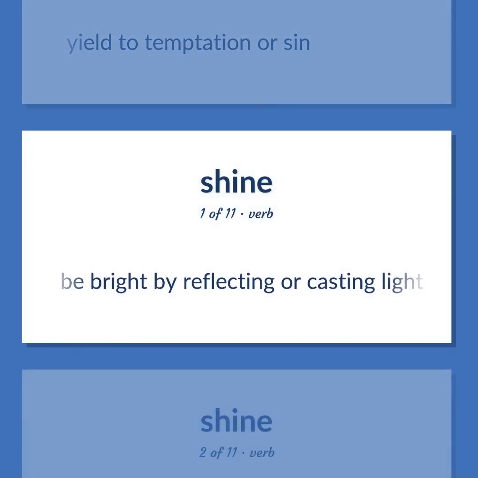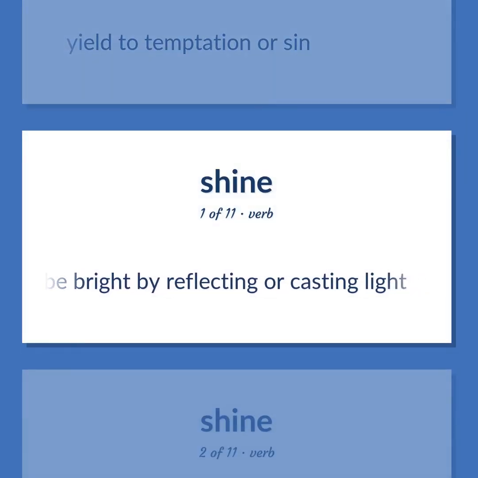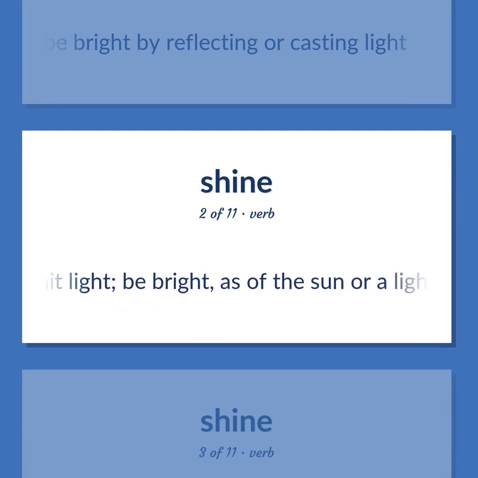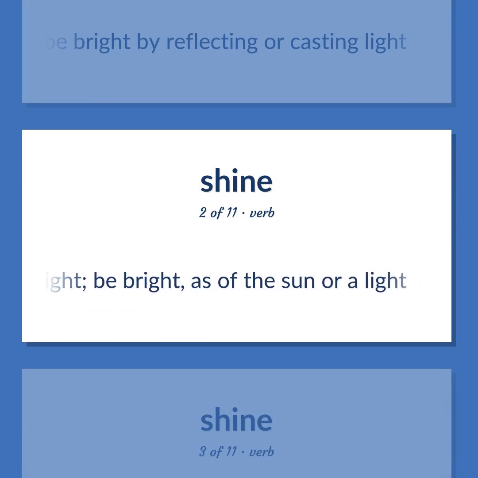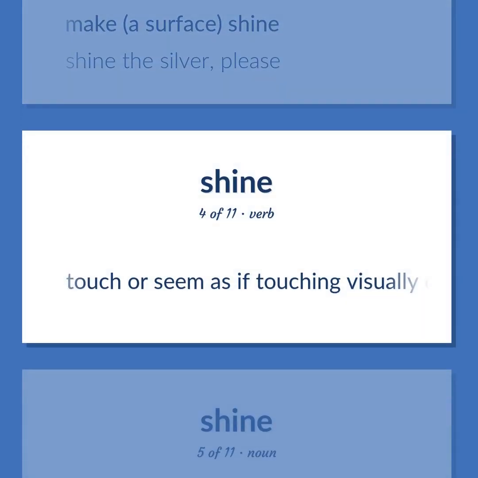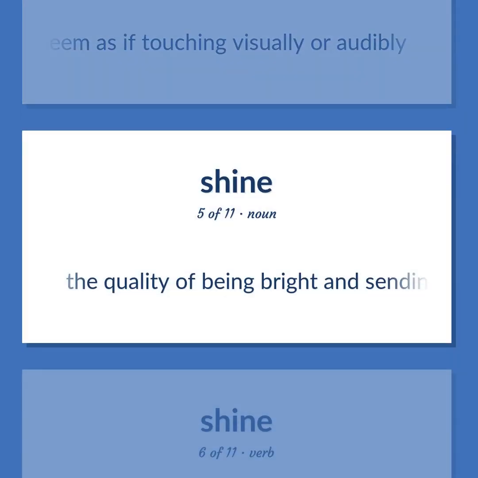Be bright by reflecting or casting light. Emit light. Be bright, as of the sun or a light. Make a surface shine. Shine the silver, please. Touch or seem as if touching visually or audibly. The quality of being bright and sending out rays of light.